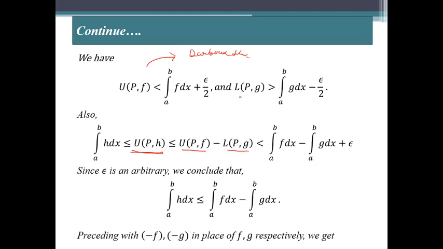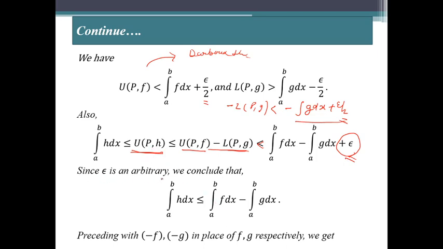And similarly, this is greater than, so minus L(P,g) will be strictly less than minus the integral of g dx plus epsilon by 2. So in place of minus L(P,g) we use this term, so it will be less than the integral of f dx minus the integral of g dx plus epsilon by 2 plus epsilon by 2, which gives us epsilon here.